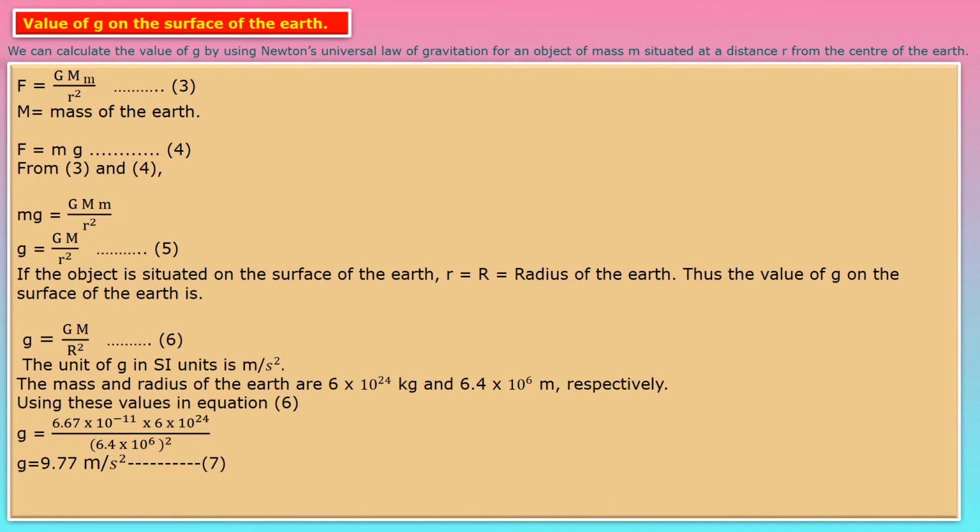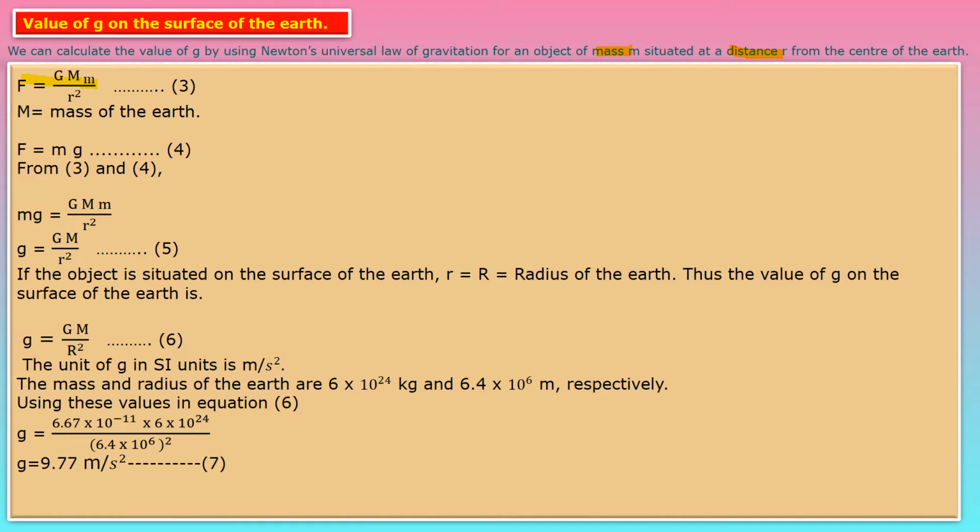Now the next important topic is the value of g on the surface of the earth. We can calculate the value of g by using Newton's universal law of gravitation for an object of mass m at a distance r from the center of the earth. So according to Newton's universal law of gravitation, we can write, children, that F is equal to GMm upon r square.